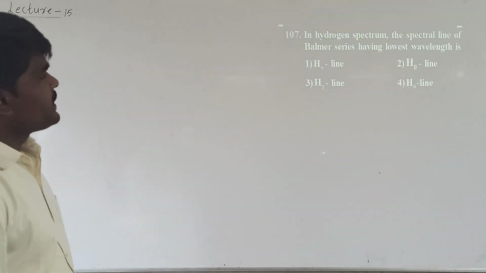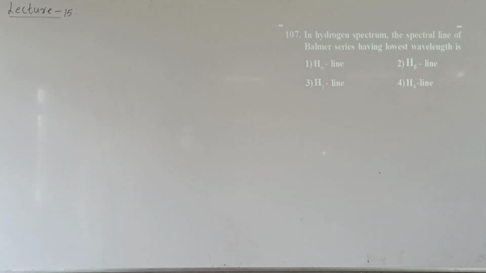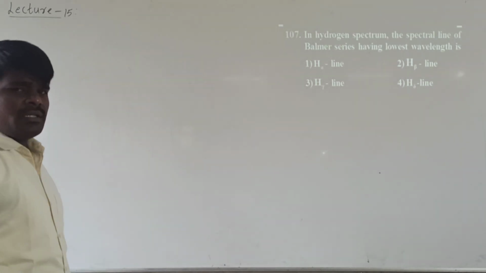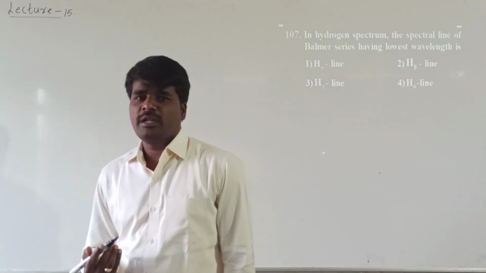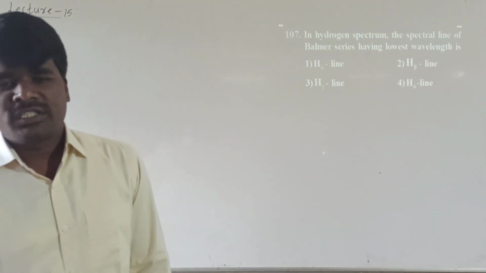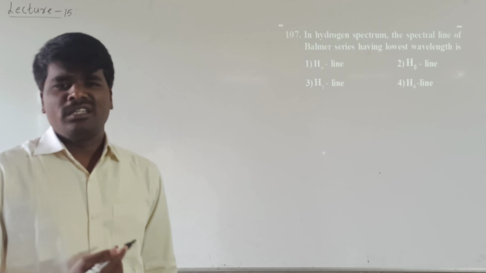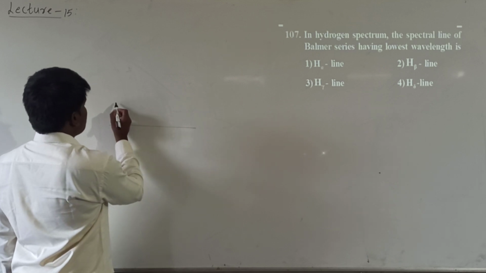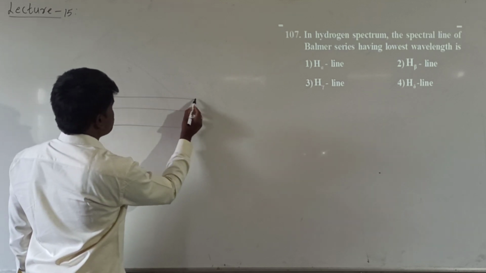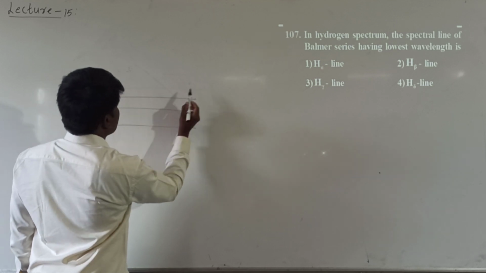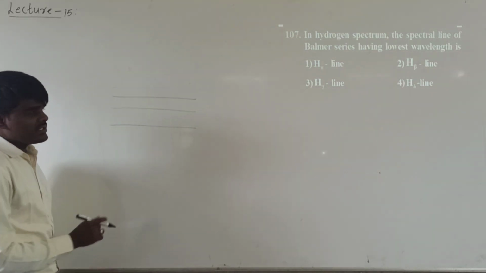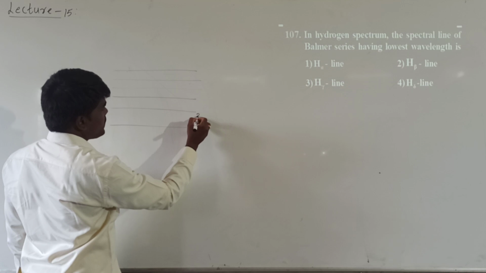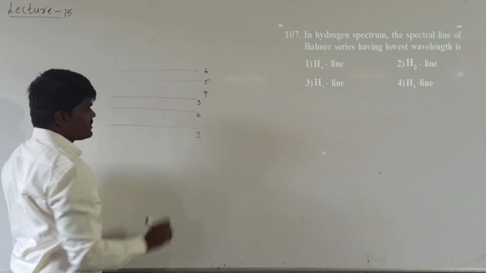In the hydrogen spectrum, the spectral lines of Balmer series having lowest wavelengths. First of all, you should know what is meant by Balmer series. In the hydrogen spectrum, there are several spectral lines depending upon from which energy level to which energy level the electron is falling, in the emission spectrum. Assume that this is the first energy level, this is the second energy level, this is the third, this is the fourth. As you are moving, the energy difference between the adjacent levels decreases. This is first energy level, second, third, fourth, fifth, sixth.